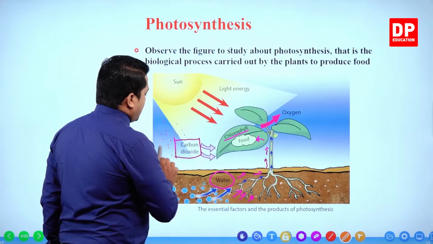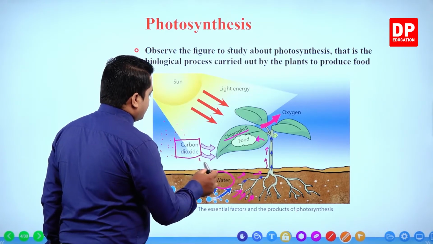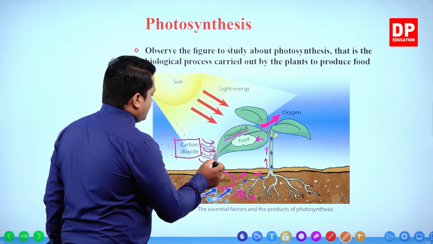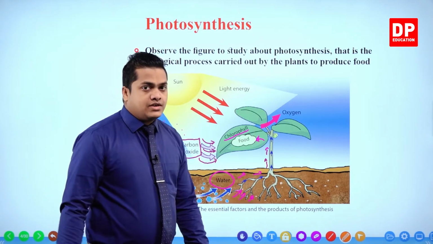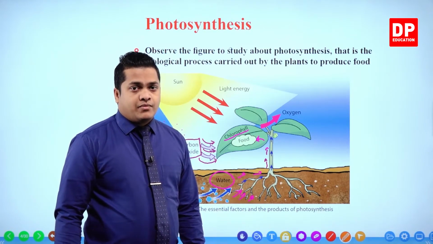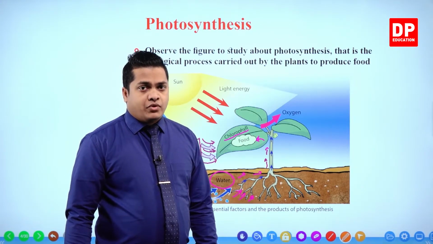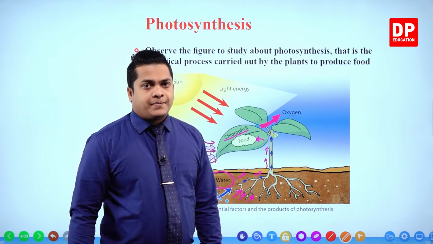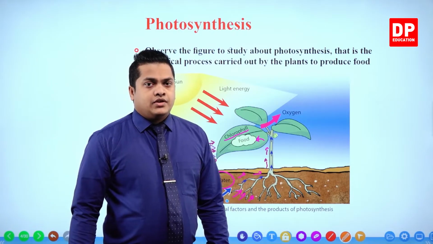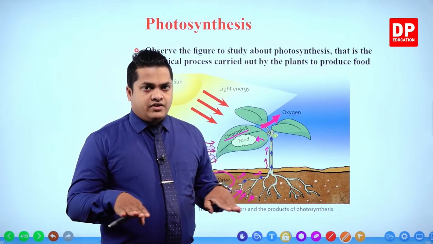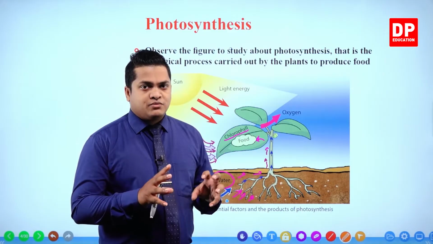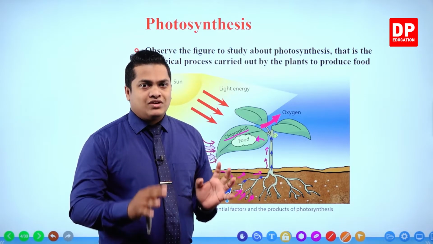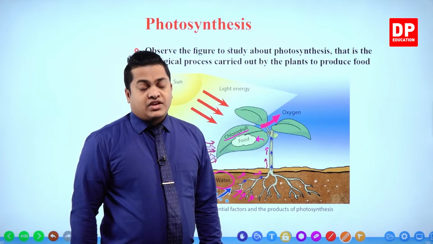All of these carbon dioxide particles get absorbed by the plant leaves, especially through the microscopic pores or holes contained within the surface of the plant leaf, which are referred to as the stomata.